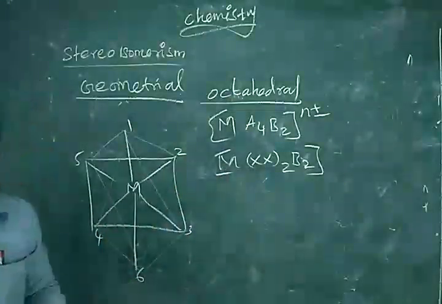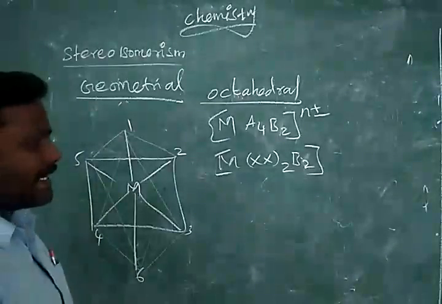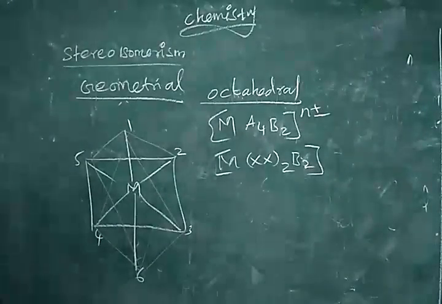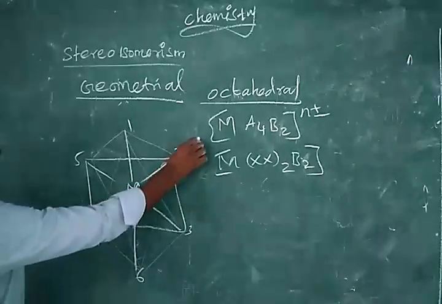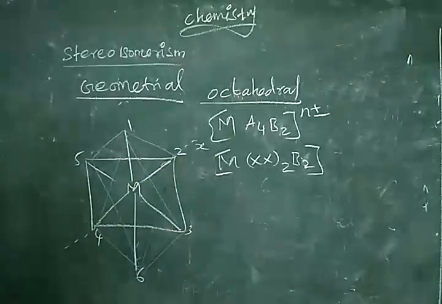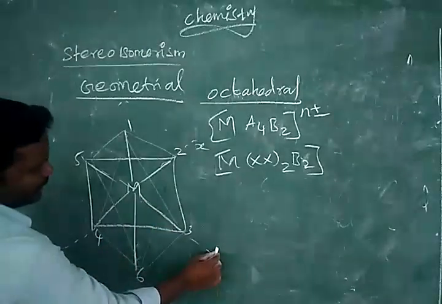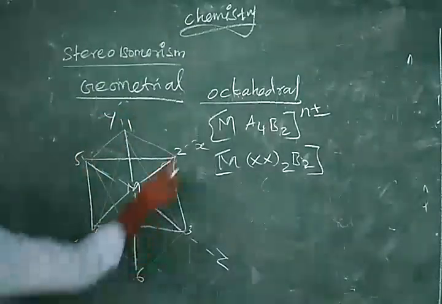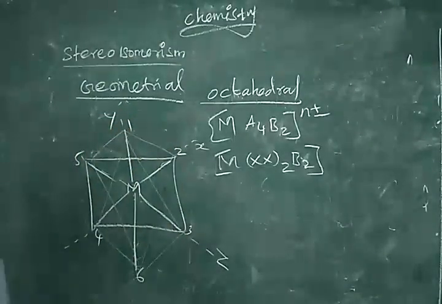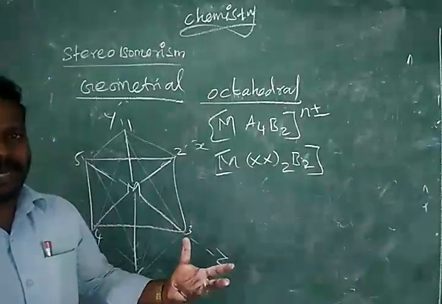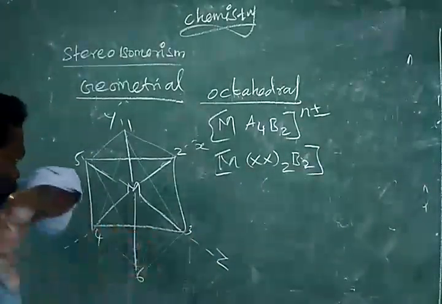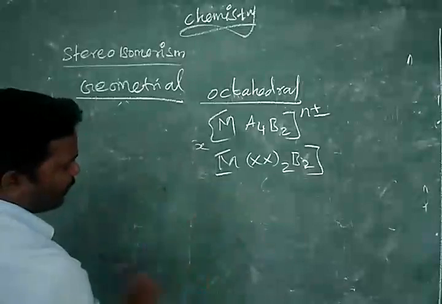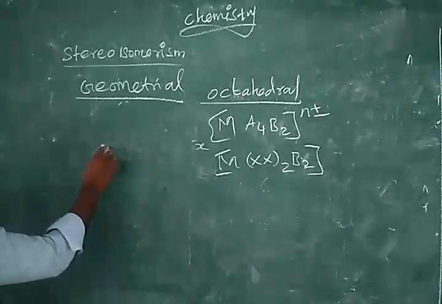All the six positions. Sir, I want to draw the axes, all the three-dimensional axes. How can I draw? Listen, if you extend this one, it becomes the X-axis. If you extend this one, it becomes the Z-axis. If you extend this one, it becomes the Y-axis. So X, Y, Z, all three axes we can also explain in this structure. Right. Again, you just tell me what are the possible cis positions.